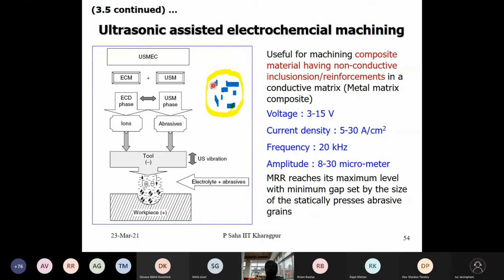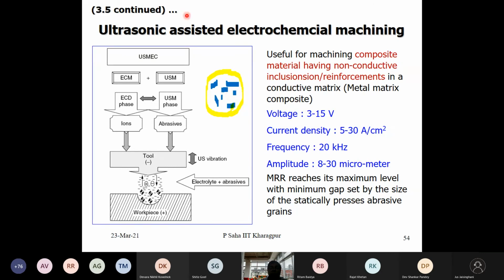So initially the machining rate will come down, and if the grits are too big, they may remain partly embedded and further machining cannot proceed. Or if the particles are small, with the passage of time the electrochemical dissolution will remove all surrounding material, and without getting machined, the abrasive particles will leave the matrix and go into solution. That may be another possibility.